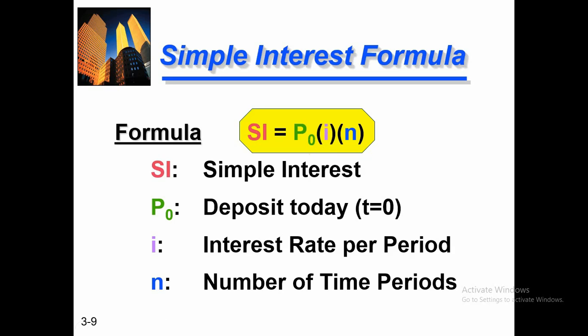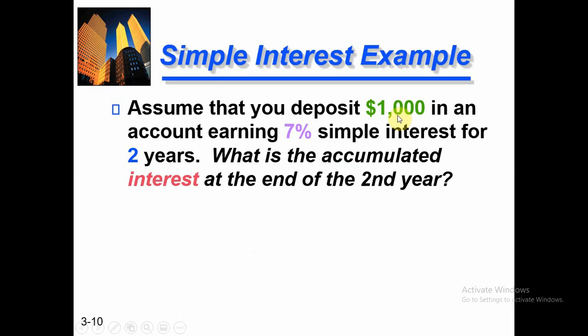So this is basically a general basic equation to calculate the simple interest. Here is a problem through which we can understand how we can calculate the simple interest and the future value with the simple interest method. Assume that you deposit $1,000 in an account earning 7% simple interest for 2 years. What is the accumulated interest at the end of the second year?